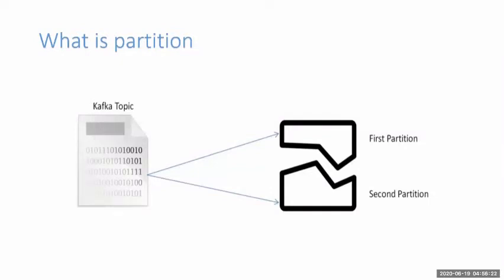So you have to decide and calculate how many partitions you want before creating the topic. Means how many messages or how much information you will send to Kafka, and how many people are there to consume that message. Based on those estimations, you have to partition your topic, right? This facility is given by Apache Kafka. I'm giving a demo for that, and I'll explain how it works, right?